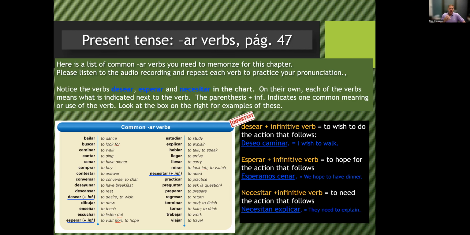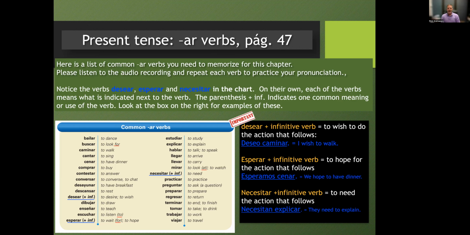Esperar can mean to wait for, to hope. The example we have here, esperamos cenar. We are hoping, or we are waiting, cenar, to eat dinner, to have dinner. Because again, to dine, to eat dinner, is the definition of the infinitive cenar, we don't add an extra word. We just conjugate esperar according to the person, and then add the infinitive. And necesitar, necesitan explicar. They need to explain. So again, just conjugate the second verb.